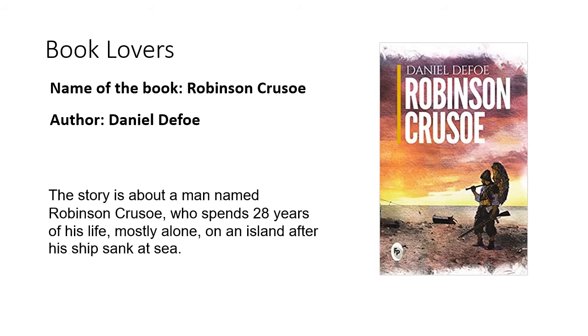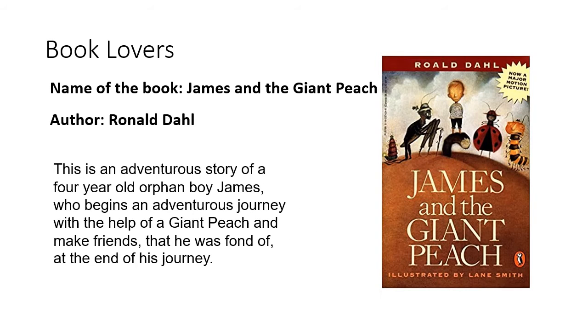The next book is Robinson Crusoe, written by the author Daniel Defoe. The story is about a man, Robinson Crusoe, who spends 28 years of his life, mostly alone, on an island after his ship sank at sea. The third one is James and the Giant Peach, written by a very famous children's author, Roald Dahl. This is an adventurous story of a 4-year-old orphan boy named James who begins an adventurous journey with the help of a giant peach and makes friends that he was fond of at the end of his journey.